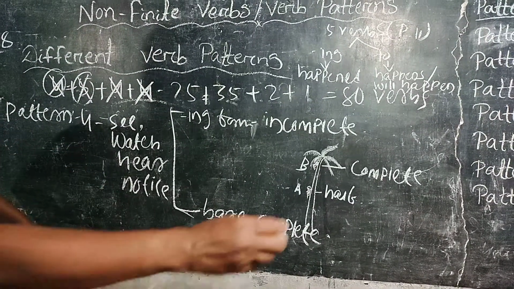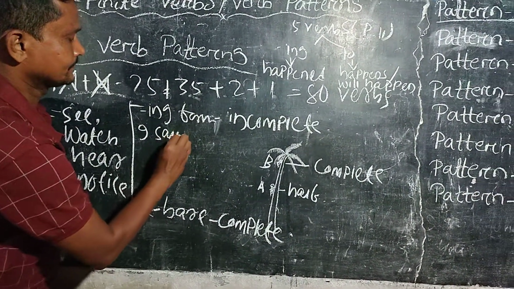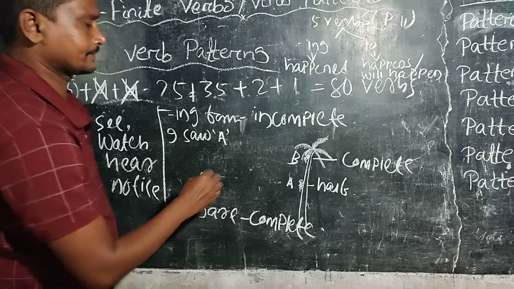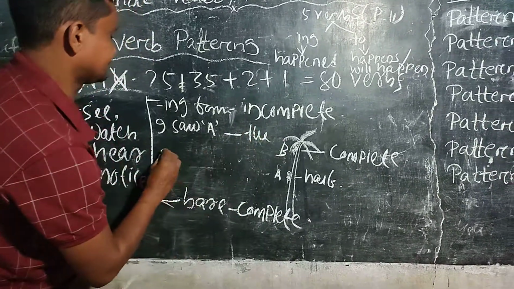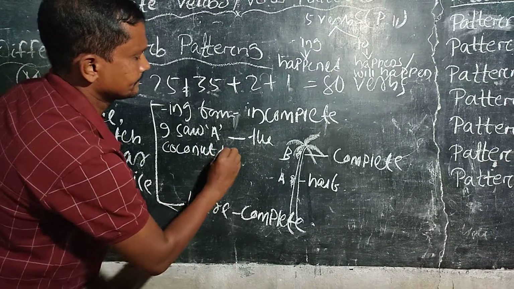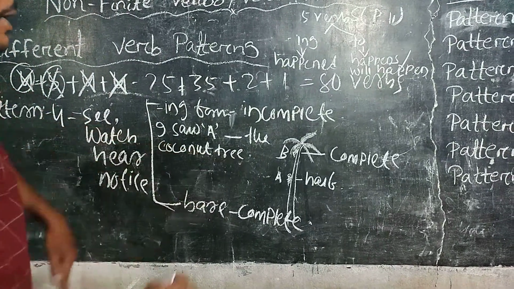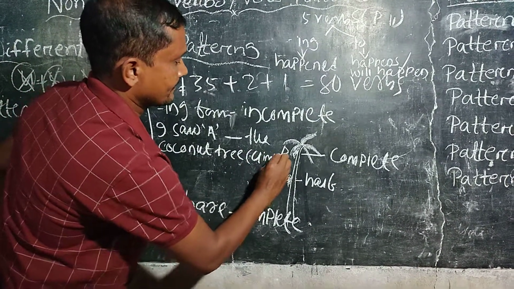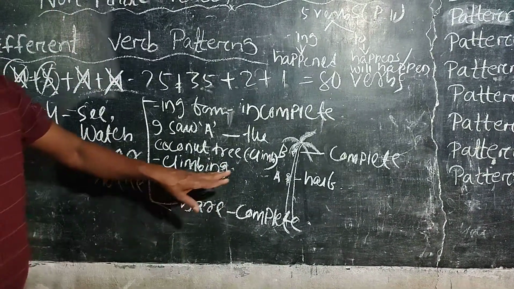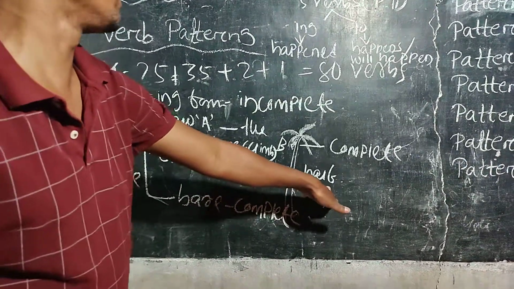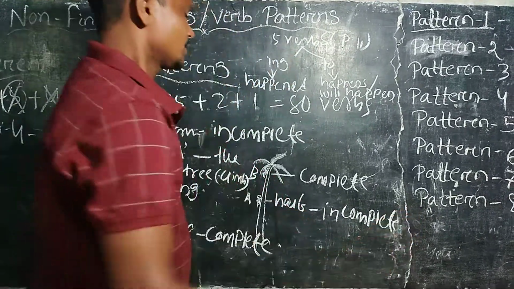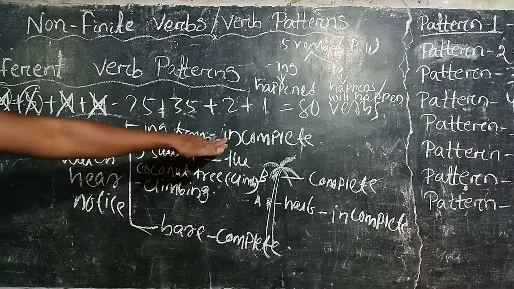Just like now you can see, if I say that I saw the monkey, dash the tree, or dash the coconut tree. That means here the verb is climb, and the answer will be climbing, because the action of climbing is not completed, it is on the halfway, that means incomplete. And as it is incomplete, so it takes the ing form.